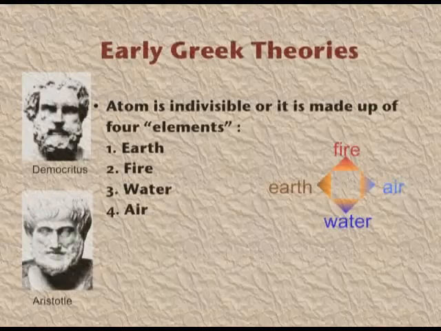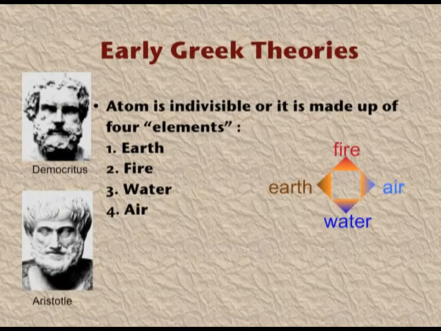First of all, Dalton proved scientifically that, yes, matter is made up of atoms, that is, the last and the ultimate smallest particle. Dear children, today we will study the structure of atom, Unit 2 of class 11th. Early Greek theories by Democritus and Aristotle: atom is indivisible, or the atom is made up of 4 elements: earth, fire, water and air.